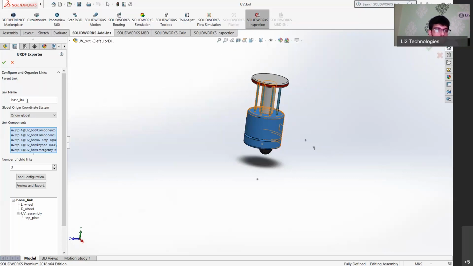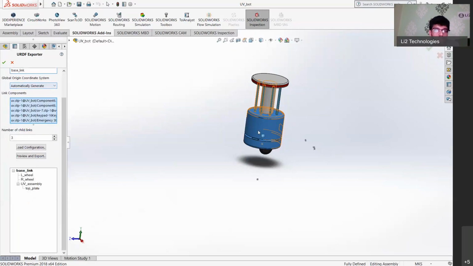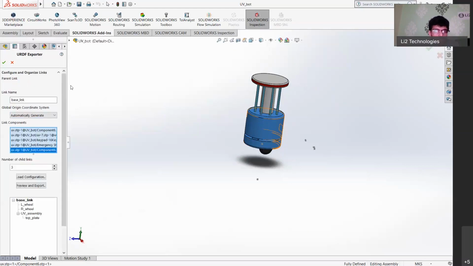And then for converting into URDF, this URDF exporter is given to you, and then here you can name the links that you have. So in this case, this will be the base link. This particular highlighted part will be the base link, and then the wheels as well as the top segment assembly here will be the child links. So as I told you, that's the structure of how the URDF of a robot is constructed.